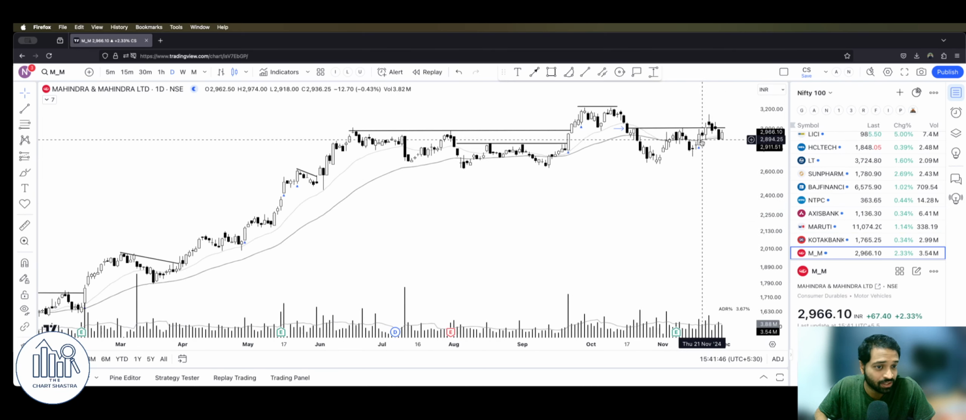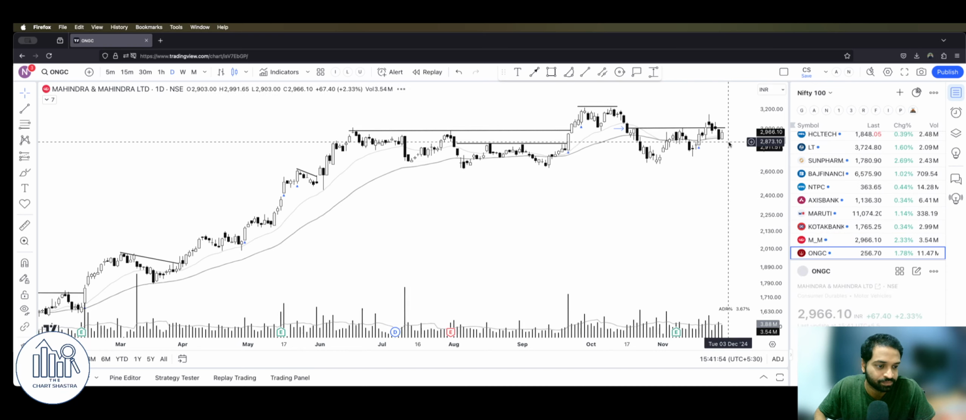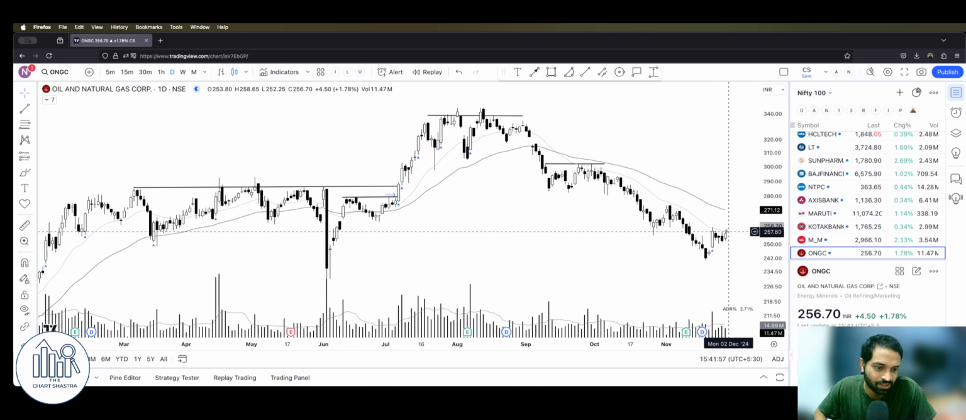Mahindra and Mahindra holding up, okay. Not a very strong price action, but it's a decent one. People are not selling it, and also people are not buying it. ONGC again, weak, weak, weak. We want somewhat stronger, although it is tightening up here.